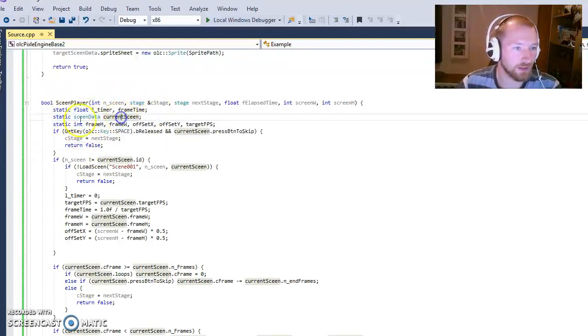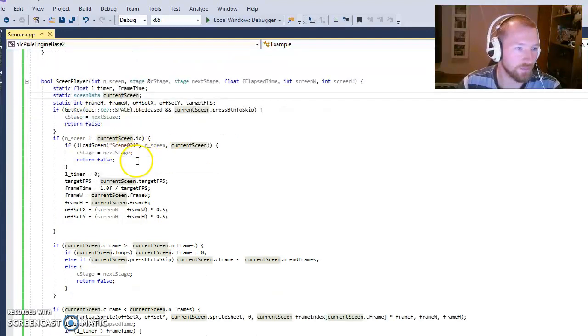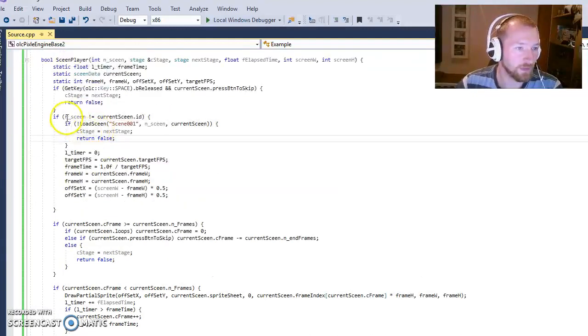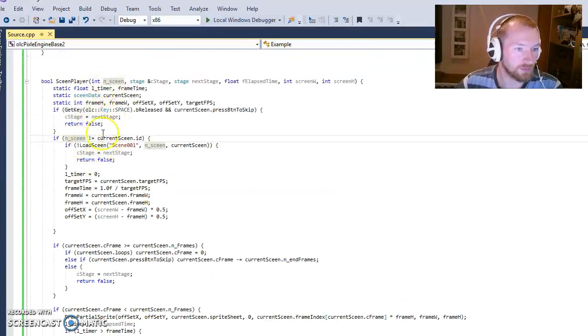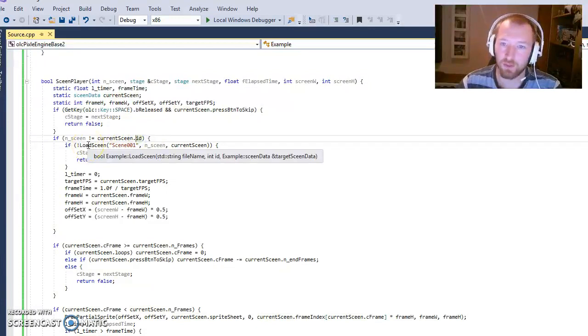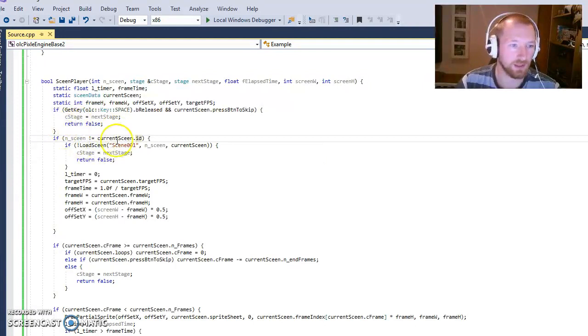I also create my static current scene, and that's one of the reasons it should be static. It should not be changed. Now, if our new scene does not have the same ID as the current scene, that means we need to load a new scene. So if we are at scene 2 and we currently have scene 1 in memory, we should load scene 2.